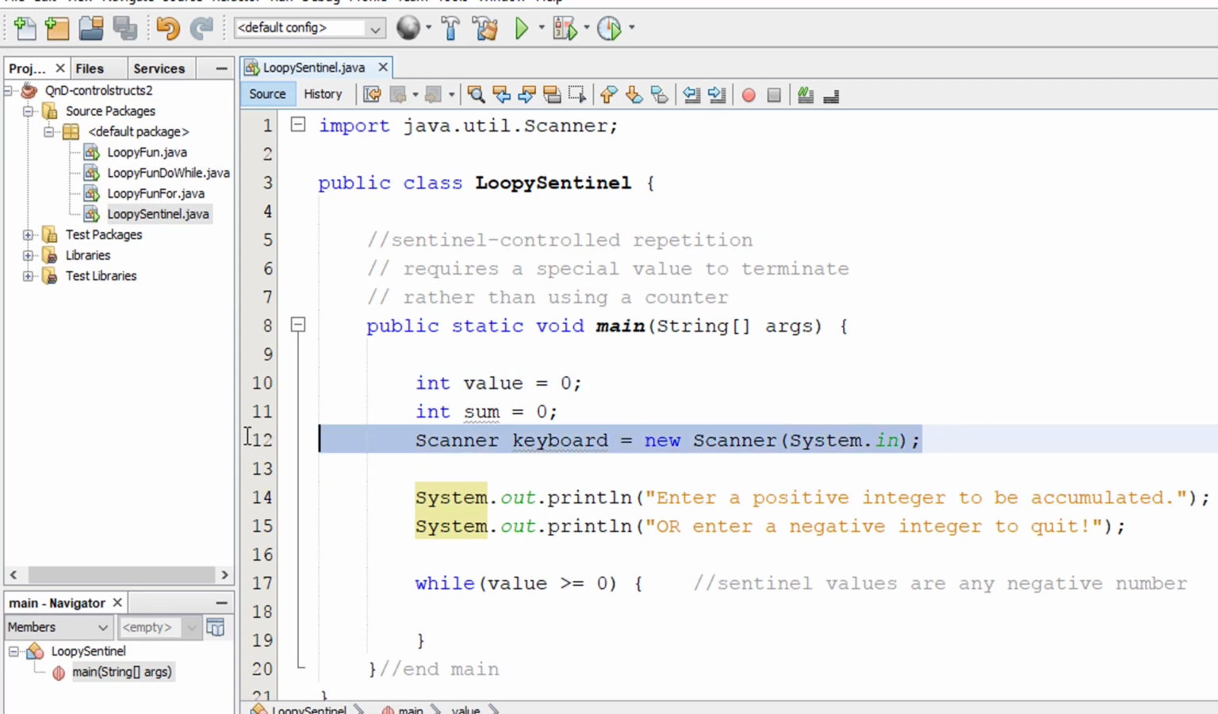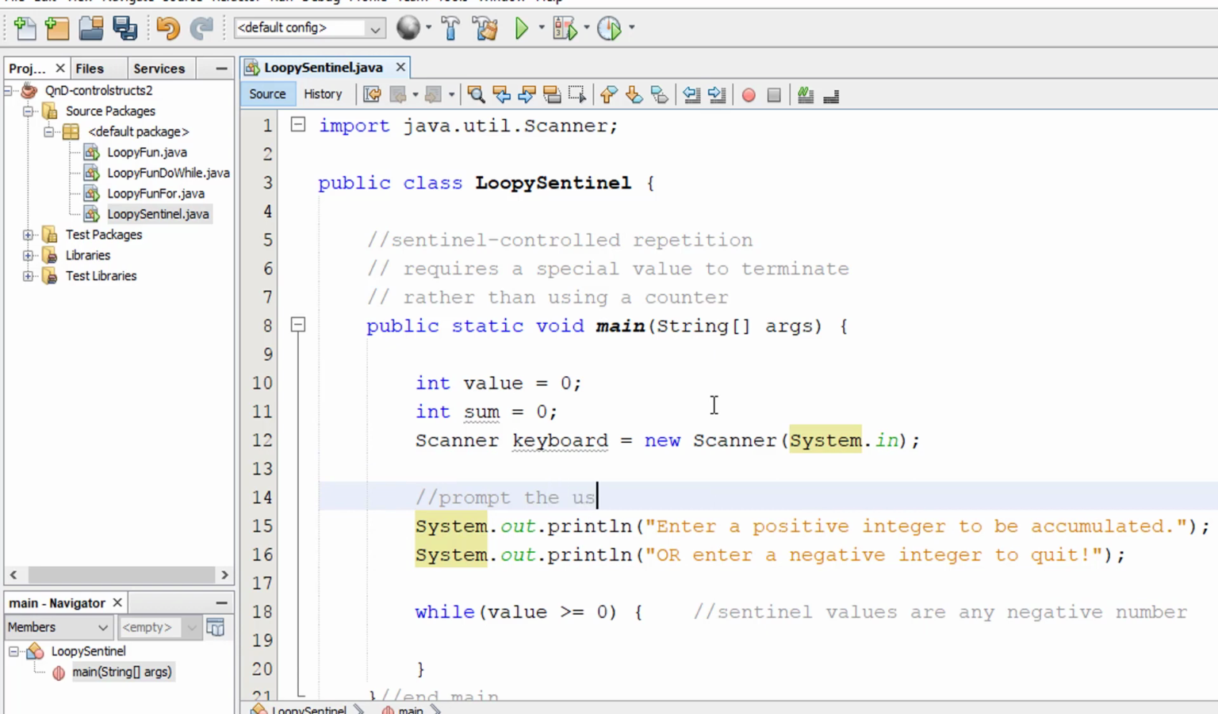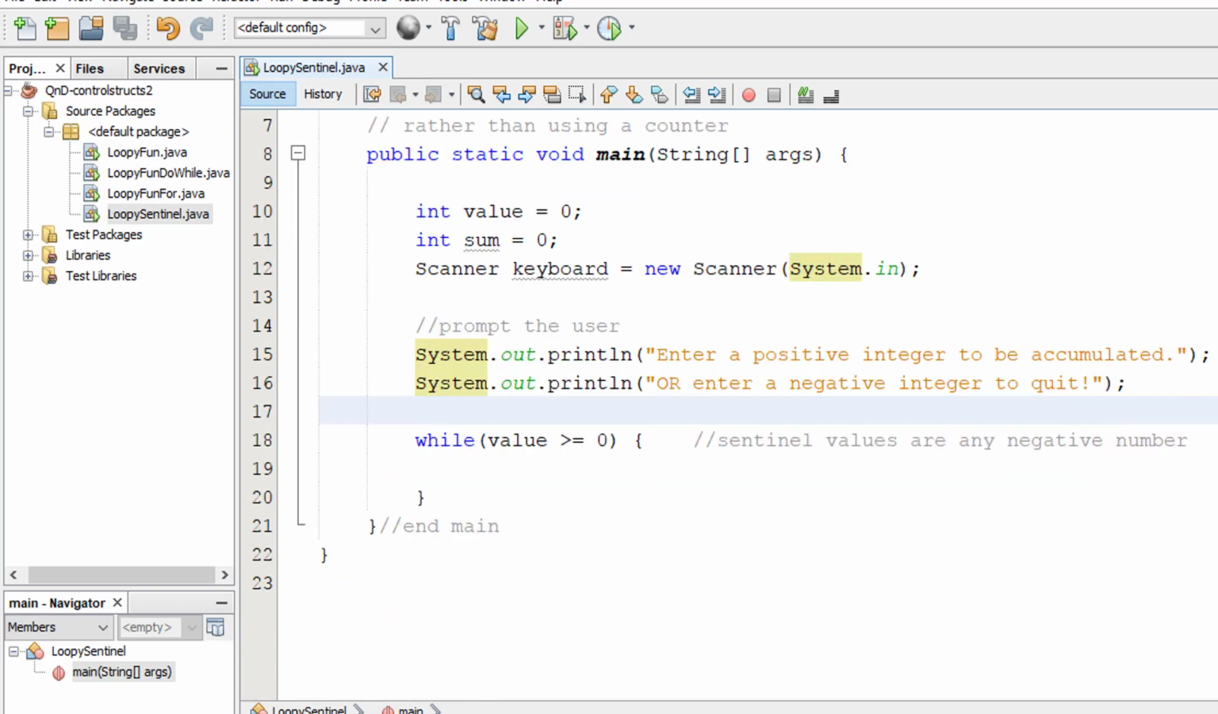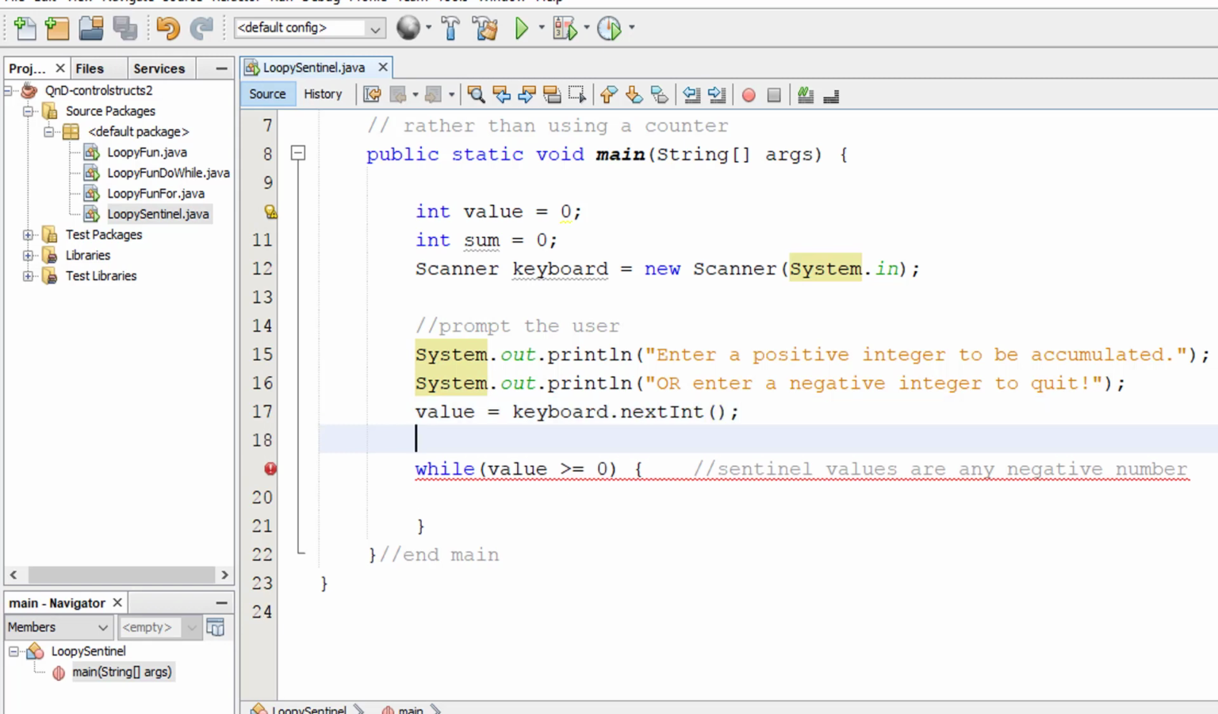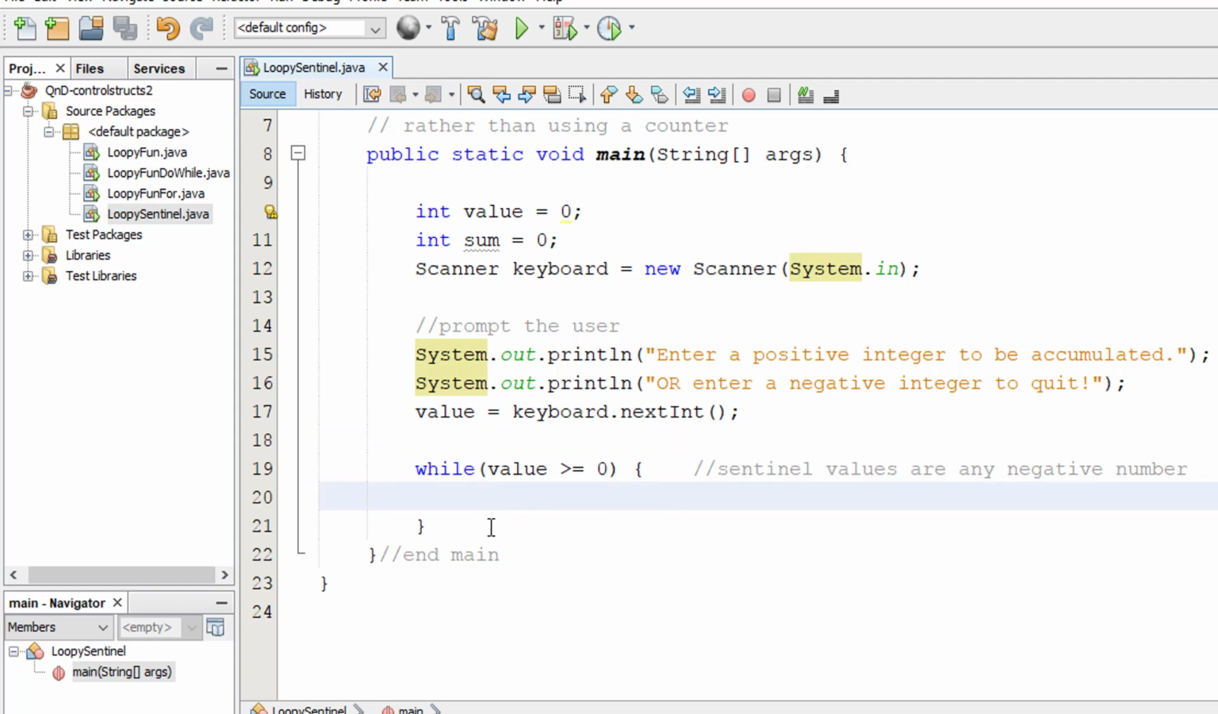So we're preparing the keyboard to take input from the user, and we just prompted the user. This is called a prompt. We say enter a positive integer to be accumulated, or enter a negative integer to quit. So I'm going to say value is equal to, and then use the keyboard, next int. I get that value. That's a priming read. As soon as it goes in here, I'm going to say sum plus equals the value that was entered.